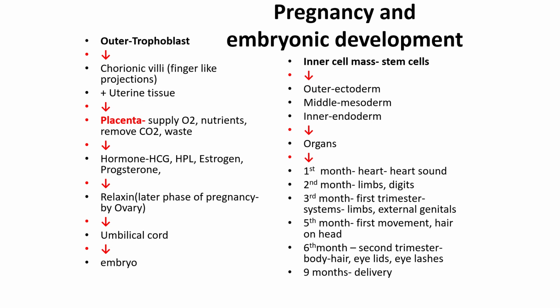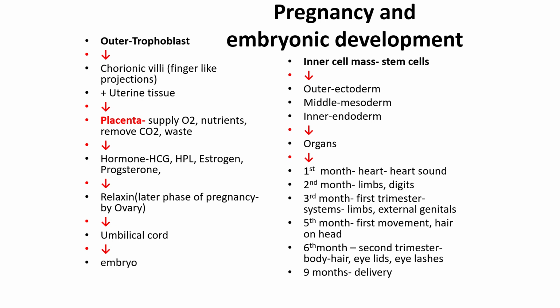Now let's see pregnancy and embryonic development. The outer portion is called the trophoblast. It converts into the chorionic villi, which are finger-like projections in the uterine tissue, and they attach to the uterine tissue. They convert into the placenta, which supplies oxygen and nutrients to the developing fetus and removes carbon dioxide and waste. The hormones HCG, that is human chorionic gonadotropin, HPL, that is human placental lactogen, estrogen and progesterone are responsible. Then relaxin is formed in the later phase of pregnancy by the ovary, and the umbilical cord is formed, which is attached to the embryo.